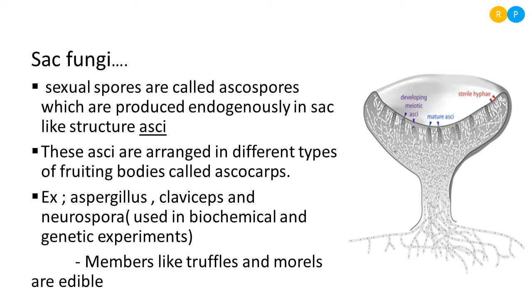Clear? So these are a few examples, and we can also take one more example, Penicillium. Penicillium is used in antibiotic production, right? That organism also belongs to the category Ascomycetes. Clear? So this is about the characteristic features of Ascomycetes with examples.